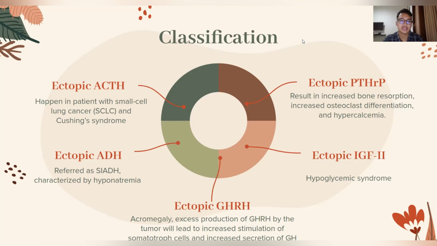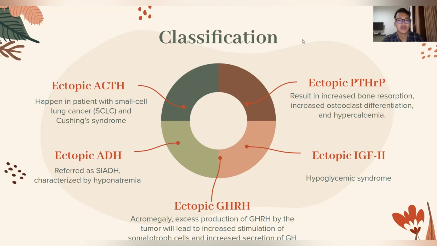The first one is ectopic ACTH, or adrenocorticotropic hormone. The most common cause of ectopic ACTH production is the expression of pro-opiomelanocortin, or POMC, from the tumor. In patients with cancer, this happens in patients with small cell lung cancer. The second cause of excess ACTH production is the tumor production of corticotropin-releasing hormone. Ectopic production of this peptide can cause pituitary corticotrope hyperplasia leading to Cushing syndrome.